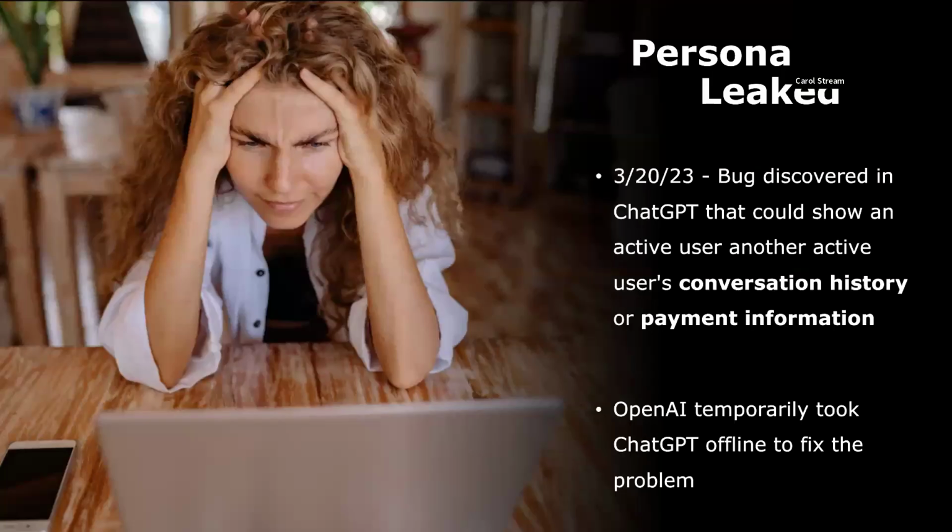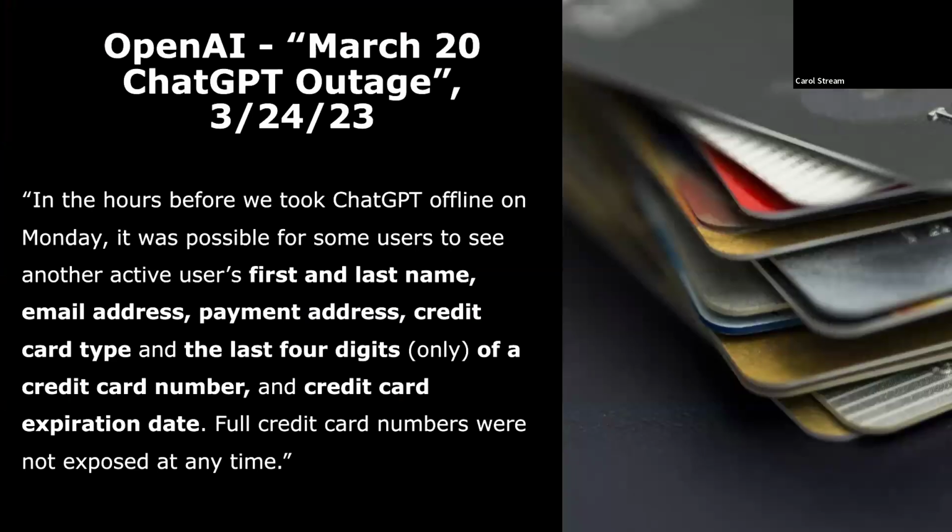Personal data has also been leaked from ChatGPT. On March 20th, 2023, a bug was discovered that could show an active user another active user's conversation history or payment information, which caused OpenAI to temporarily take ChatGPT offline to fix the problem. As OpenAI's official report on the incident from March 24th, 2023 describes, in the hours before we took ChatGPT offline